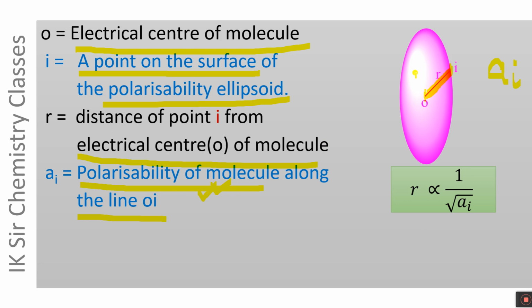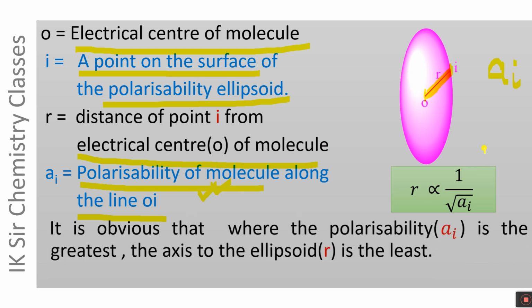It is obvious from this expression that where the polarizability AI is the greatest, R will be the minimum. The axis to the ellipsoid, that is R, will be minimum.